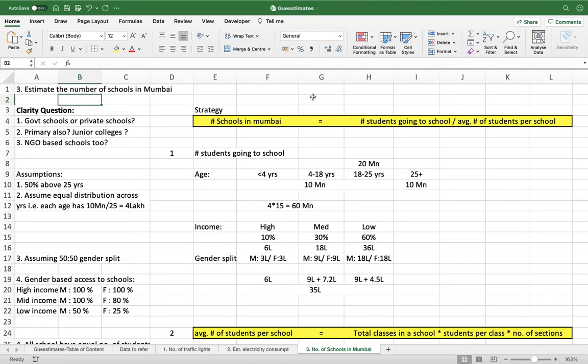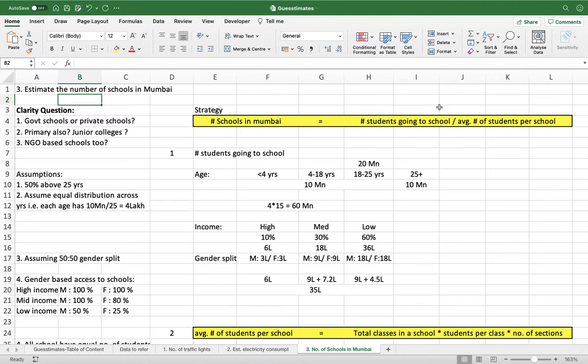Maybe I want you to take an approach in such a way that we look at how many schools we can open, or something like that. I just took a random example. It might not be the best example to give, but something like that. So it's better to just mention this upfront and then take the buy-in from the interviewer that you can pursue this.